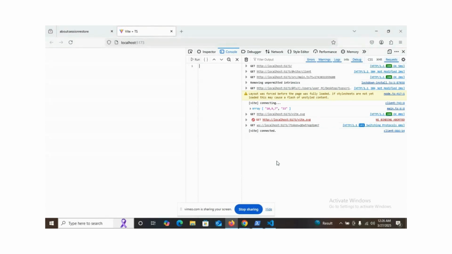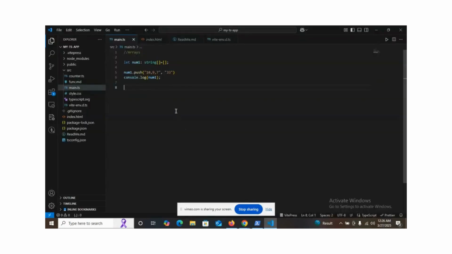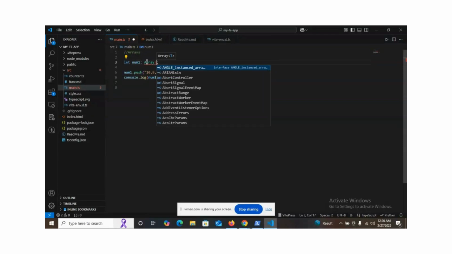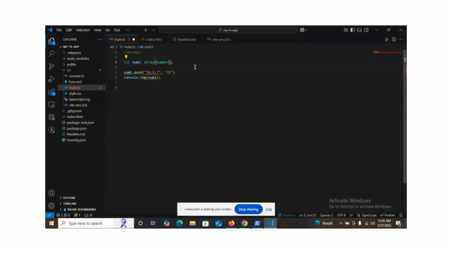Another thing you can do is define it with the name array. Let's say I clean here and call array, then I put whether it's a number or something. Let's say I define it as number.